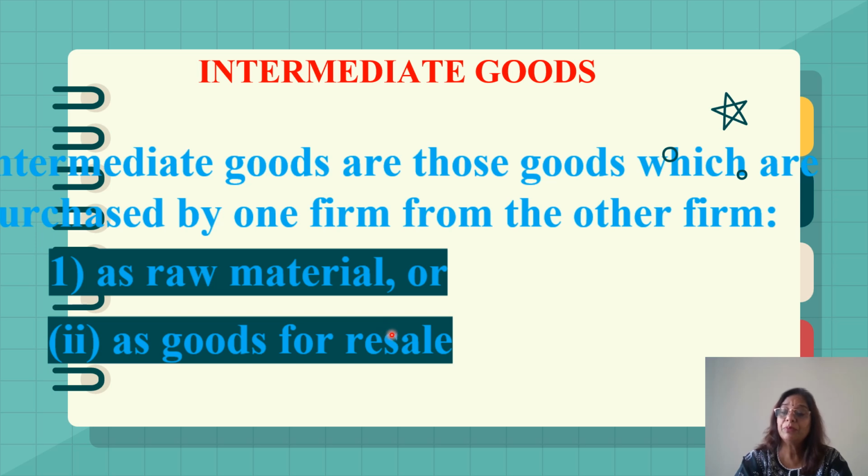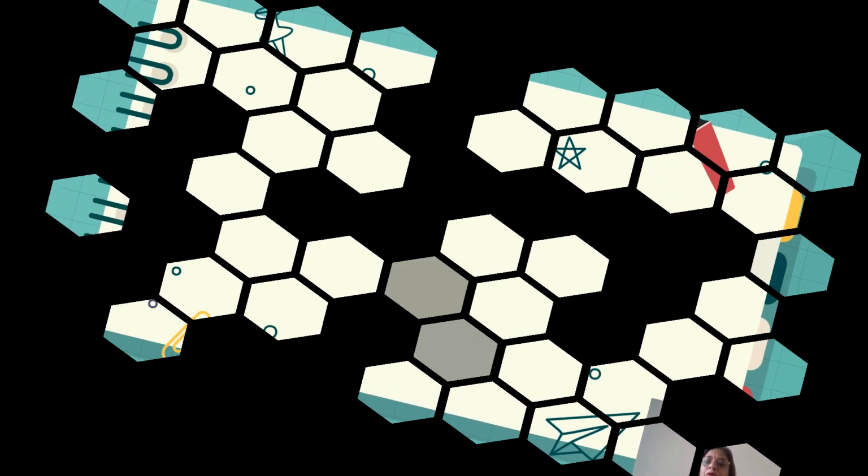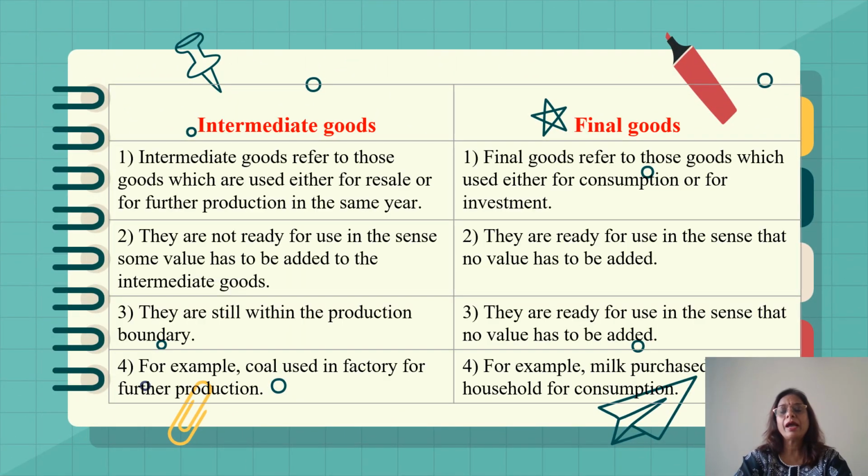But when we are purchasing that biscuit from the market, it will be a final good for the consumer. Now, the intermediate goods and final goods.